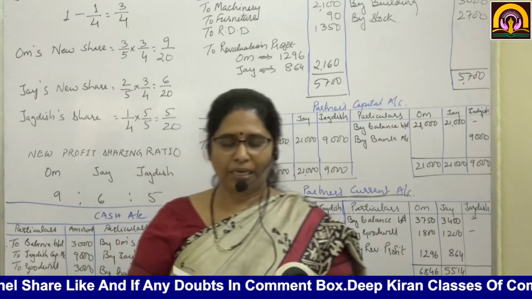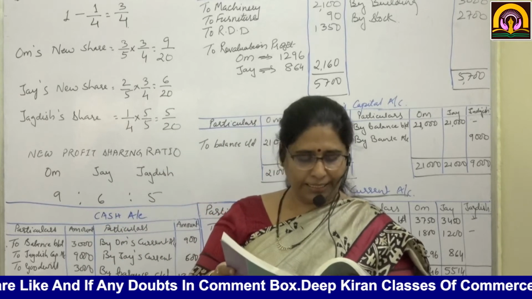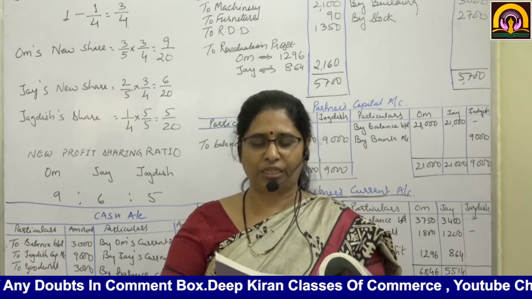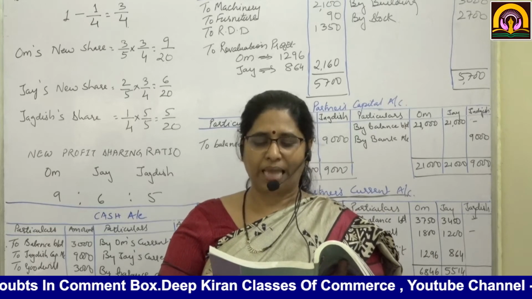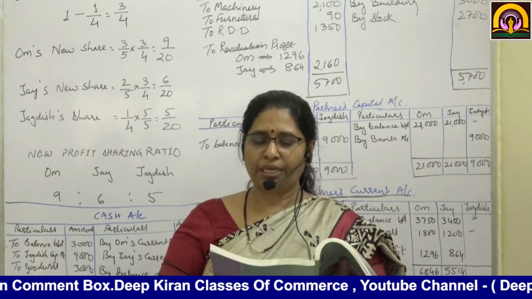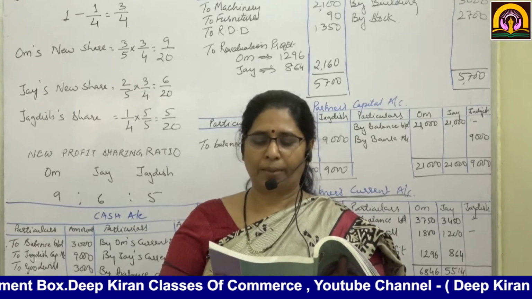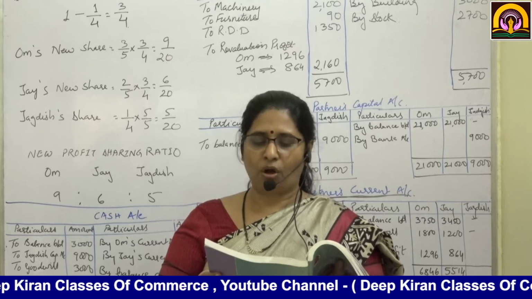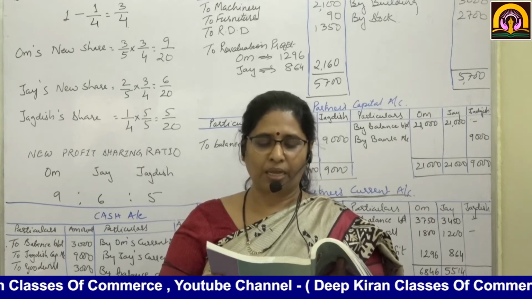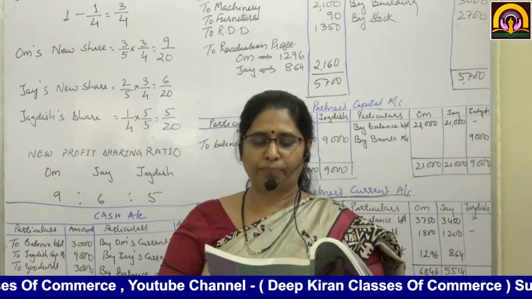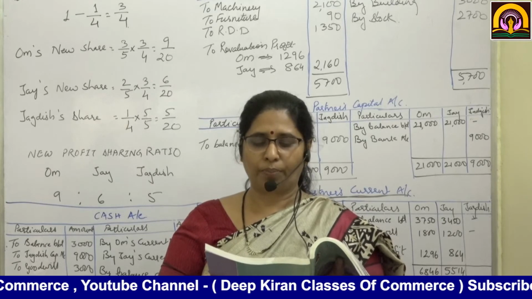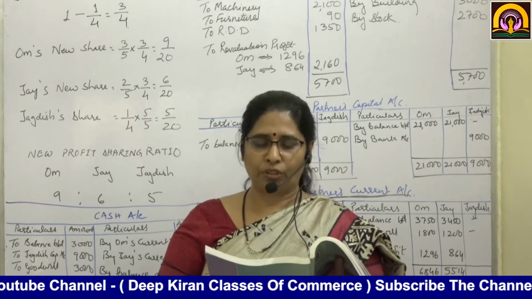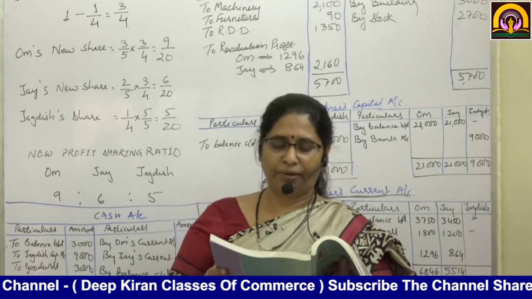Number third, building to be valued at 18,000. What is the value of building as per the balance sheet? 15,000. That means there is appreciation. Machinery and furniture to be depreciated by 10%. So there is depreciation on machinery and furniture. A provision of 5% on debtors is to be made for doubtful debts. So there should be a provision for RDD at the rate of 5%.